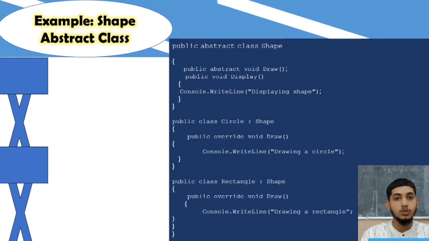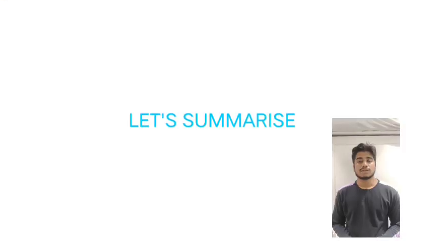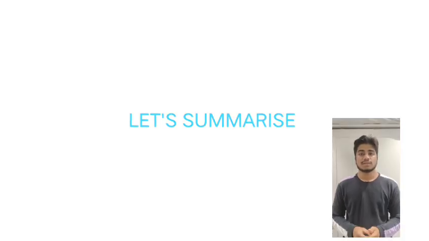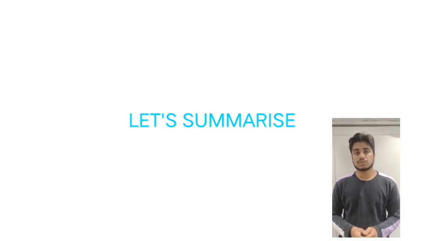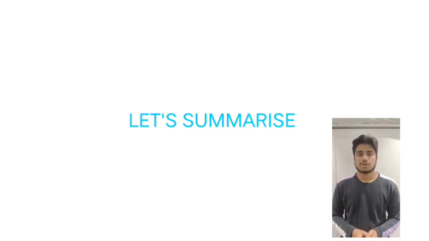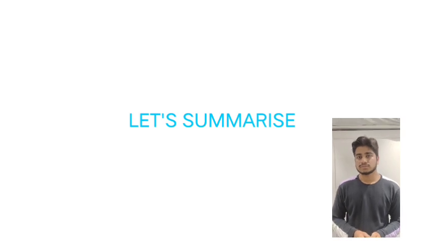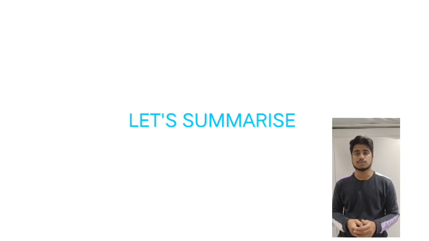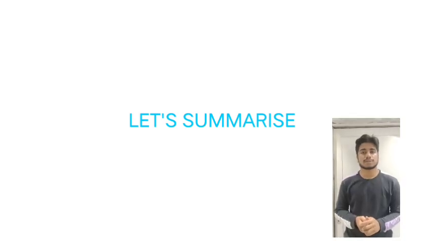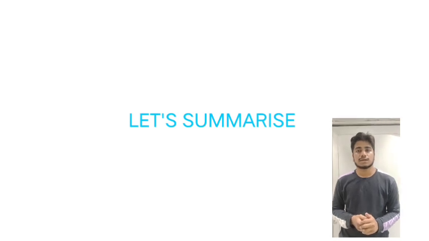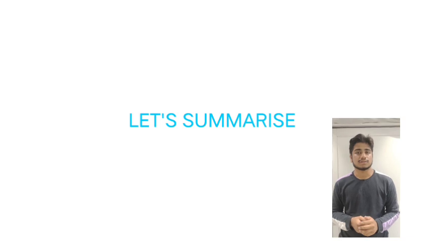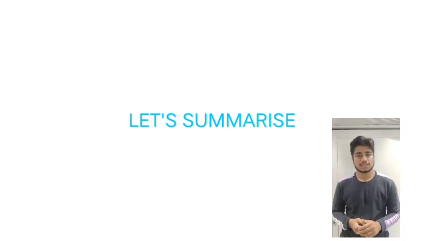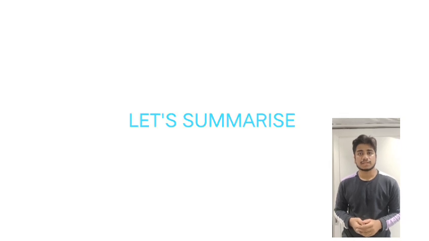We will now go through the key points of method hiding and abstract class side by side. The main purpose of method hiding is to override a method in a non-polymorphic way, while abstract classes define a contract that derived classes must follow. Keywords used for method hiding and abstract class are new and abstract, respectively. A class that uses method hiding can be instantiated, whereas abstract classes cannot be instantiated directly.